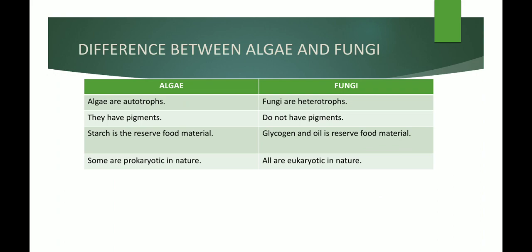The third one is, starch is the reserve food material found in algae. Because of chlorophyll, we have starch production in algae, whereas in fungi, glycogen and oil are the reserve food material. The last difference is, some algae are prokaryotic in nature, that is, their nucleus is not surrounded by a nuclear membrane. But in fungi, all the cells are eukaryotic in nature. So you should always remember that all the cells in fungi are eukaryotic in nature.